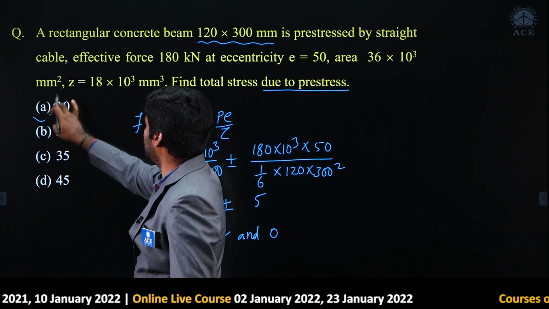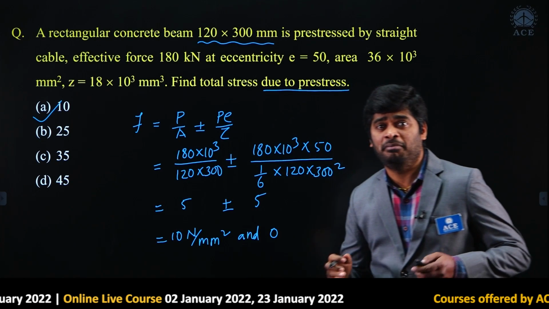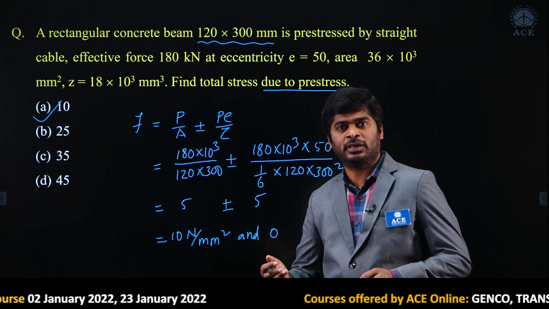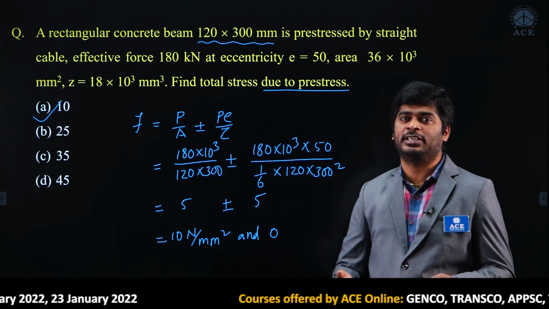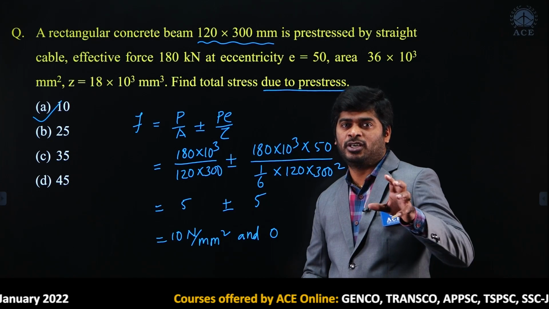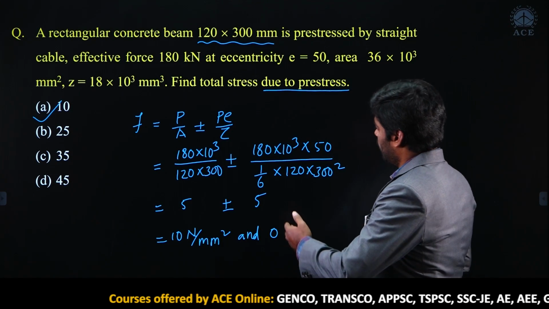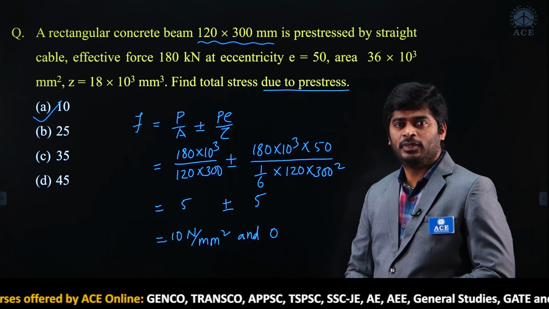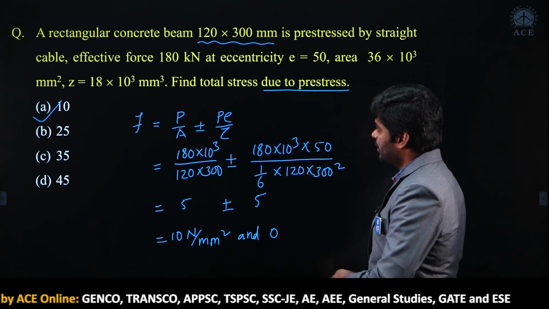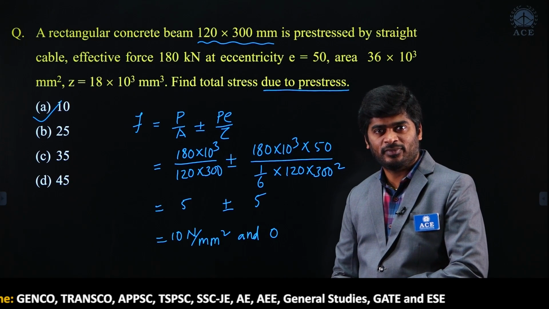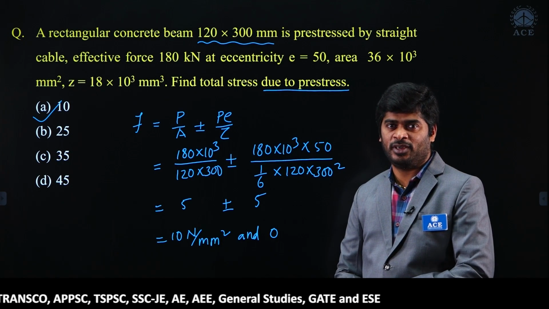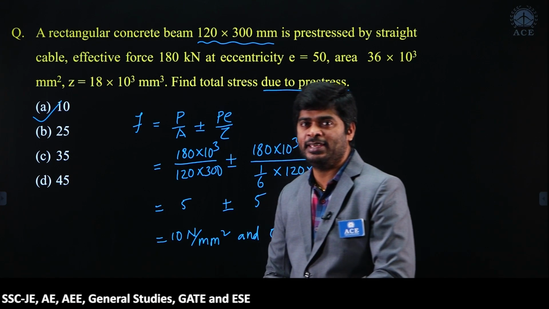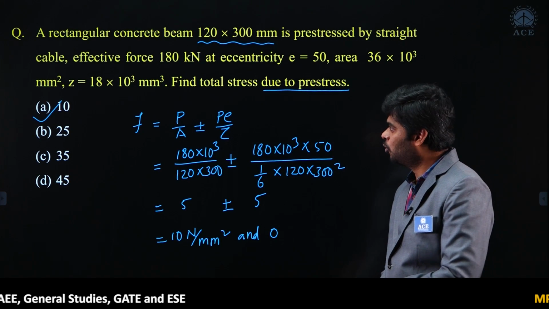Option A is correct. They have not mentioned in the question to find out the stress at the top fiber or at the bottom fiber. Simply it is asked to find out the total stress. Let us find out both, P by A plus or minus PE by Z. By getting the answer, let us check the options. Easily you can get the option. Okay, right. So, for the given question, option A is correct. Move to the next question.